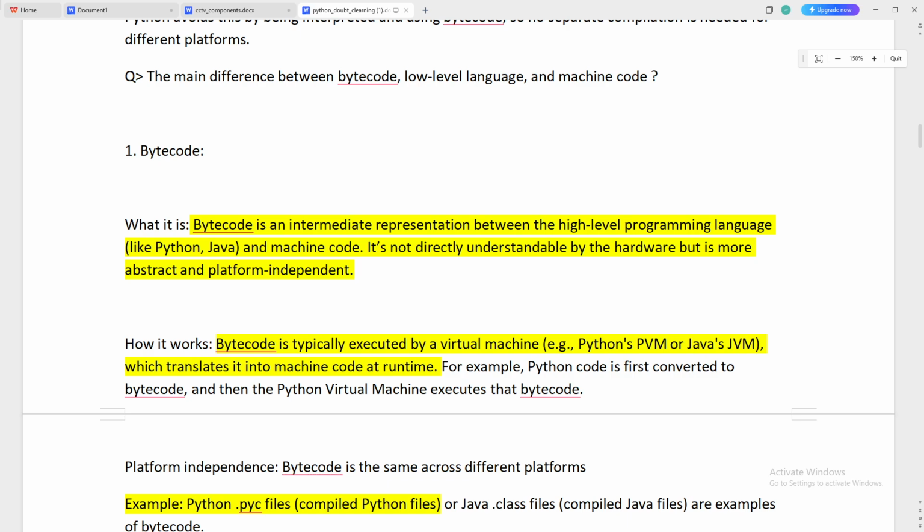Now let's get some main differences. Bytecode is simply an intermediate representation between a high level programming language like Python or Java and machine code. It is not directly understood by hardware, but it is more abstract and platform independent. This is something you have to know. Now how does it work? Bytecode is typically executed by a virtual machine, the Python PVM or the Java JVM, which translates it into machine code at runtime. For example, Python code is first converted to bytecode and then the Python virtual machine executes that bytecode.